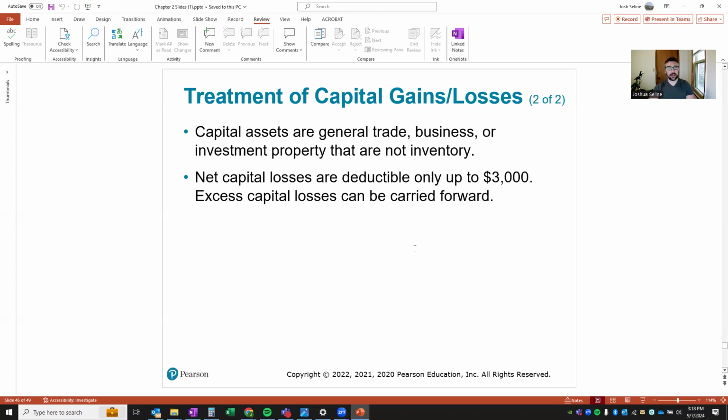Capital assets are generally trade, business, or investment property that are not inventory. And net capital losses are deductible only up to $3,000. Excess capital losses can be carried forward.